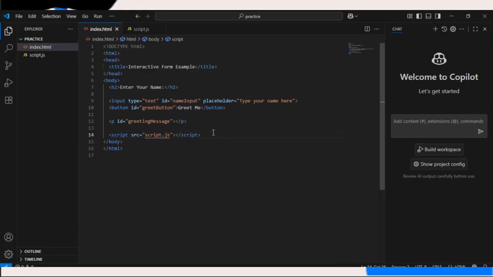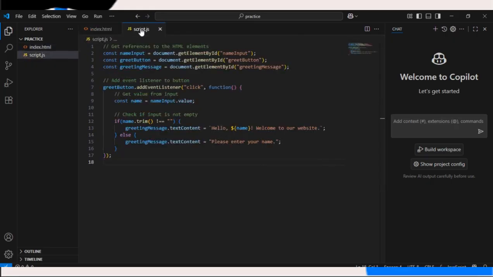Then we'll move to the JavaScript coding environment. These are the codes displayed on the screen. Take time to study them. We have const nameInput = document.getElementById, name input. Then we have const greetButton = document.getElementById, greet button.